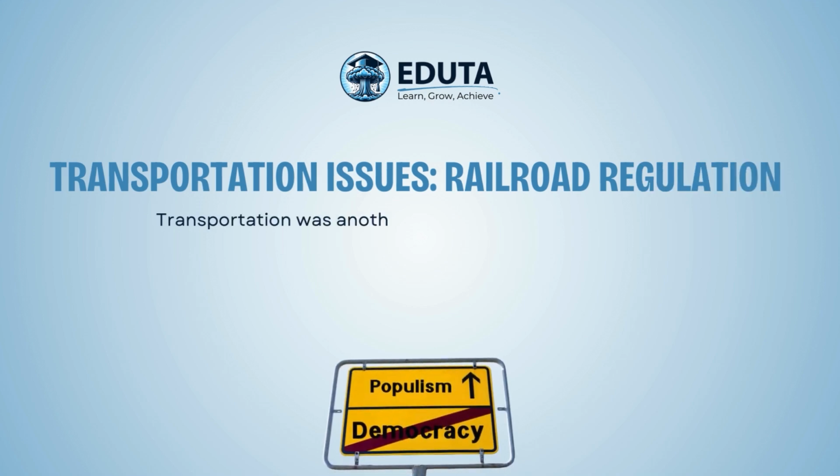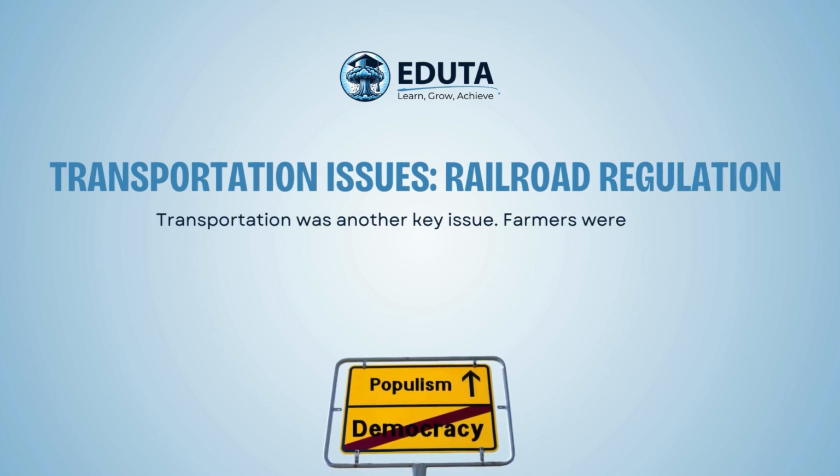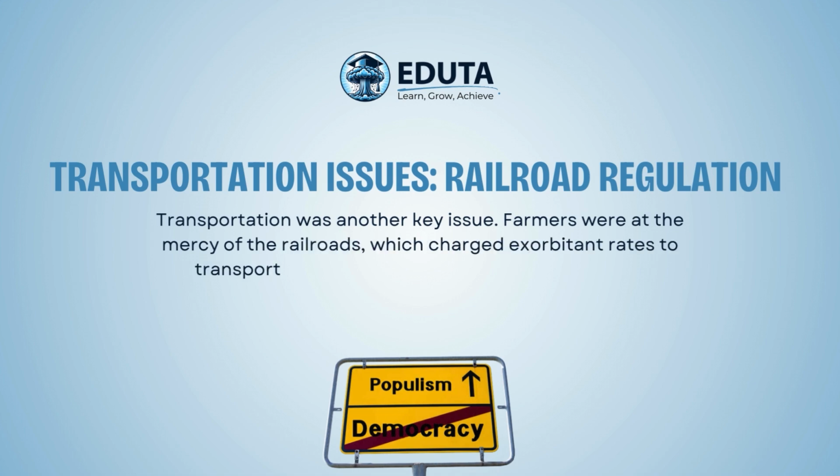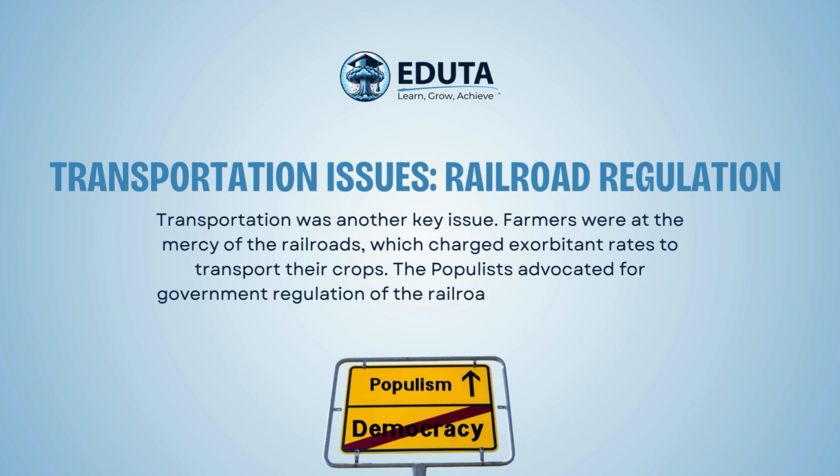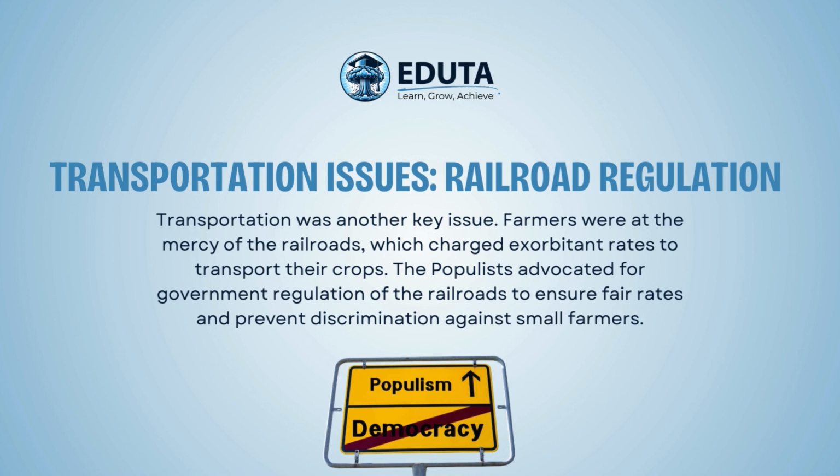Transportation issues. Railroad regulation. Transportation was another key issue. Farmers were at the mercy of the railroads, which charged exorbitant rates to transport their crops. The populists advocated for government regulation of the railroads to ensure fair rates and prevent discrimination against small farmers.